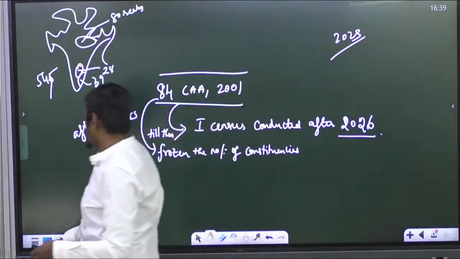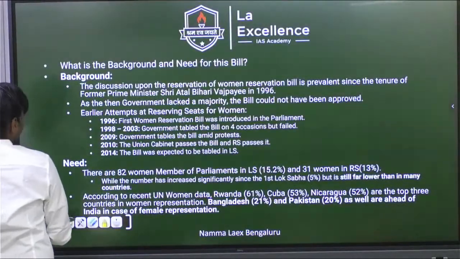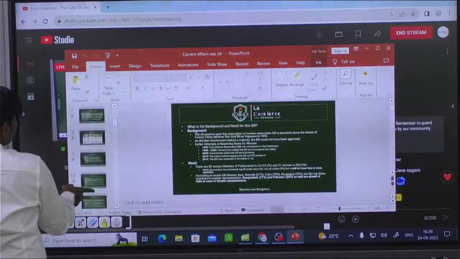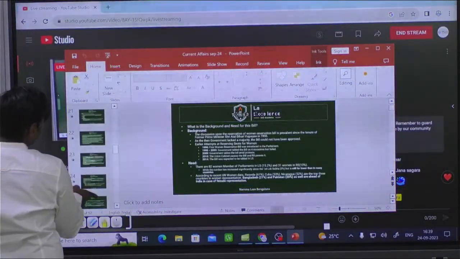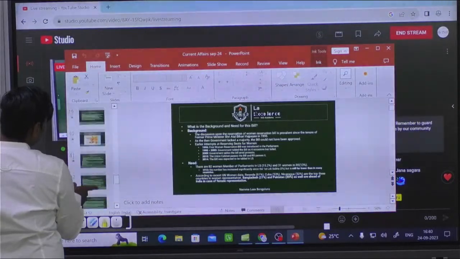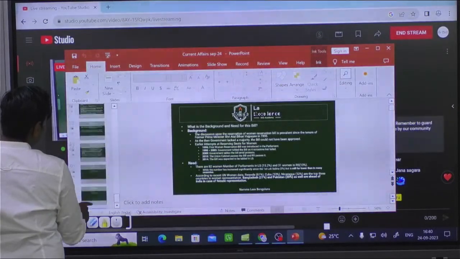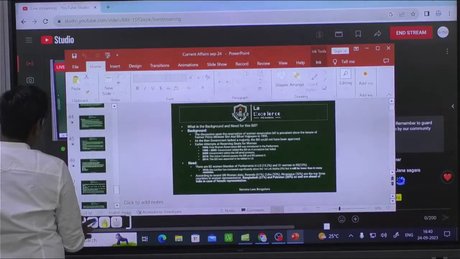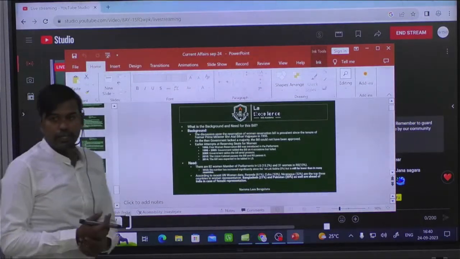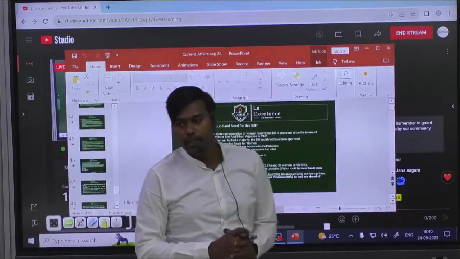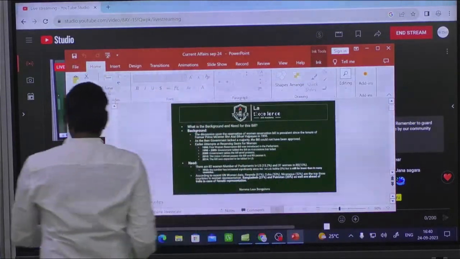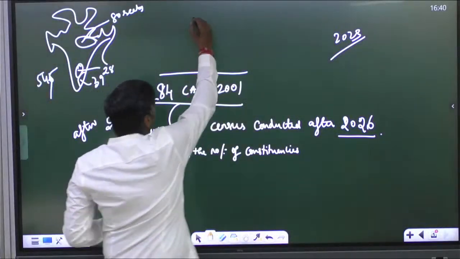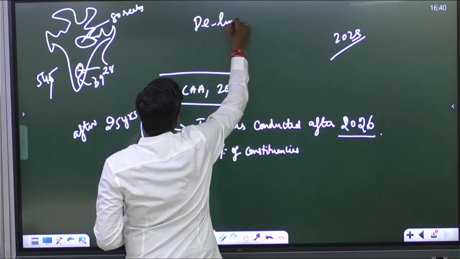And regarding this one, I think they have asked a prelims question, we will discuss. No, that question I have not taken. Delimitation they have asked already. One more thing, some important points you note regarding the delimitation commission. We'll come to that.